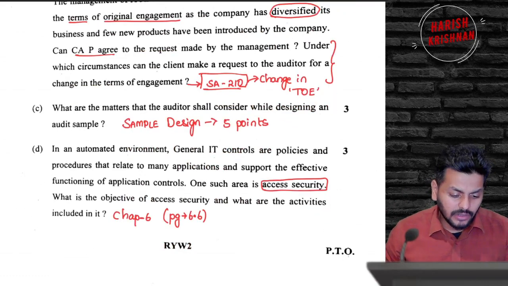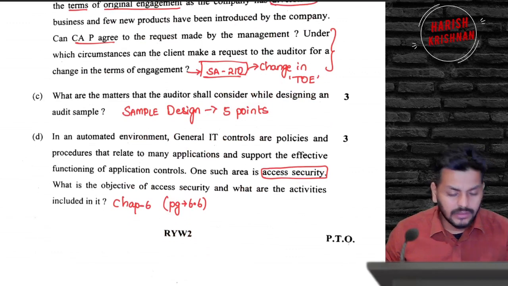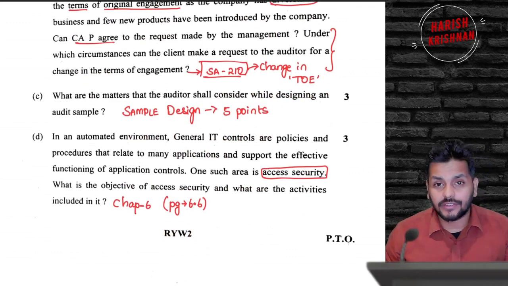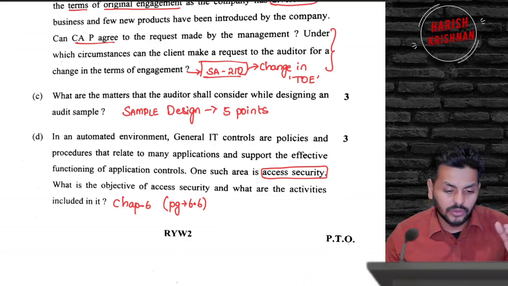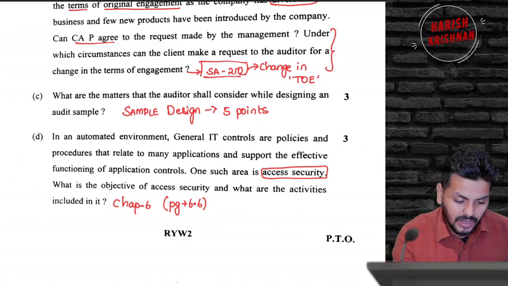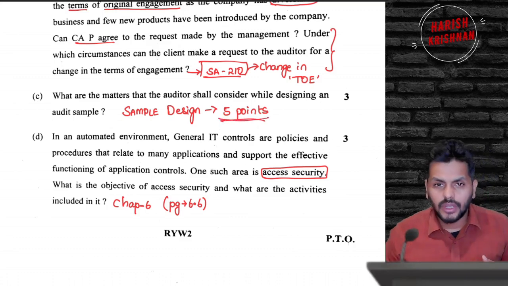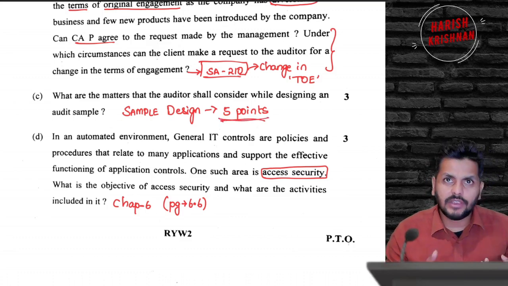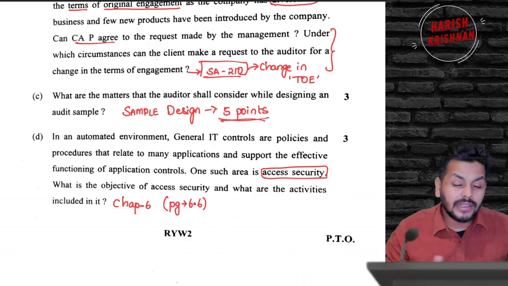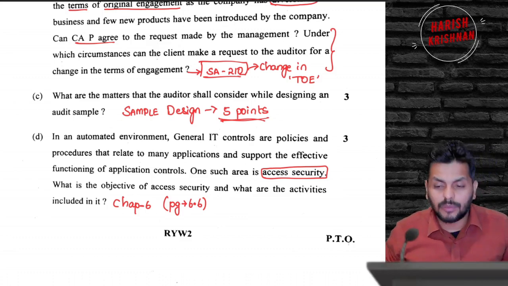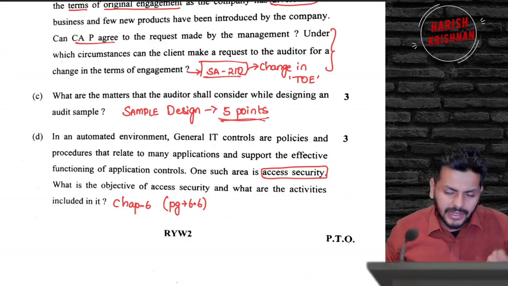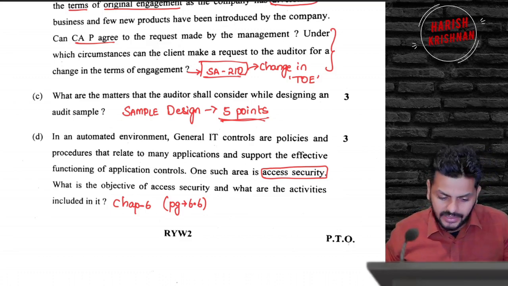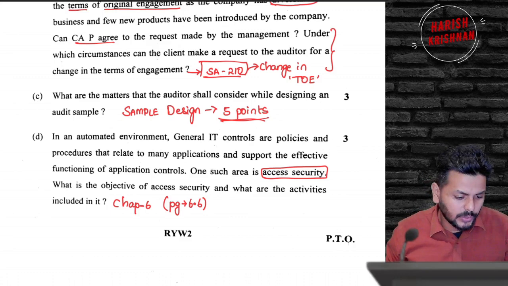What are the matters that the auditor should consider while doing an audit sample? This is what constitutes misstatement and deviation. You have to understand those two and write the 5 points that are there for sample design. So what constitutes misstatement and deviation? What is the population? And accordingly, choosing those items from the population which are representative. So 5 points are there and a heading also is there, clearly sample design. So no twisting and turning, straight question.